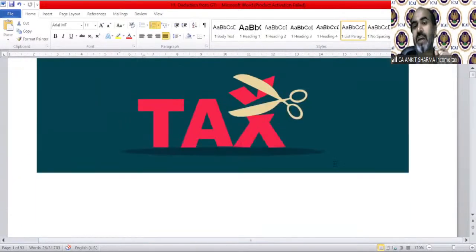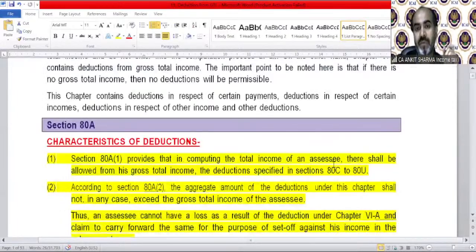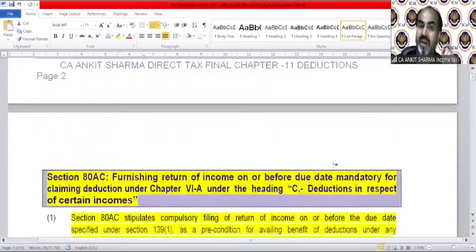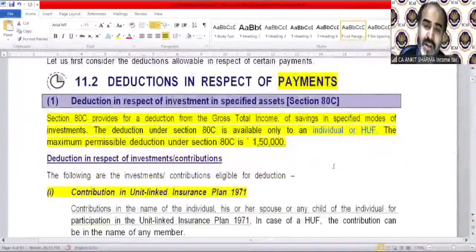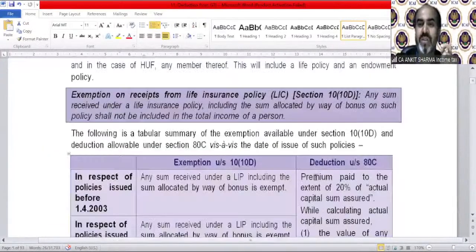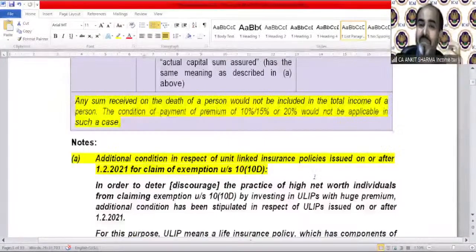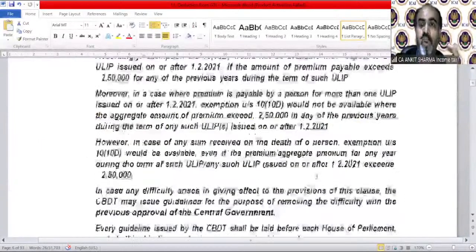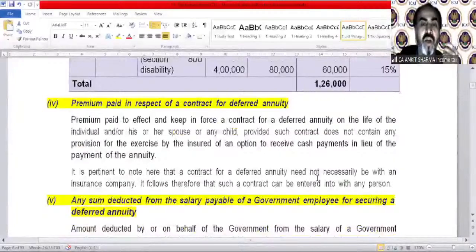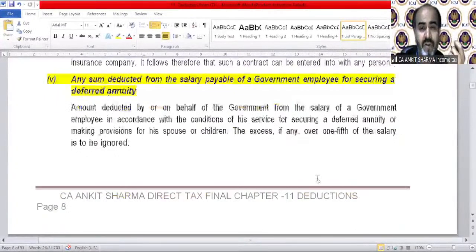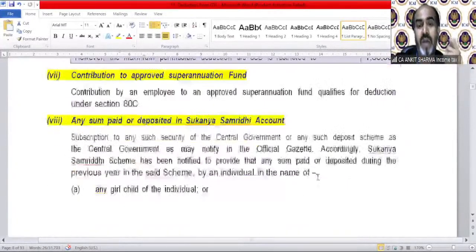First was section 80C. We discussed section 80C, and there are certain payments for which you can claim the section 80C deduction. They were like unit linked insurance plan, life insurance policy, EPF, PPF, tuition fees of children, of course, Keyman insurance policy payment, payment for contract for deferred annuity plan, the superannuation fund, etc.